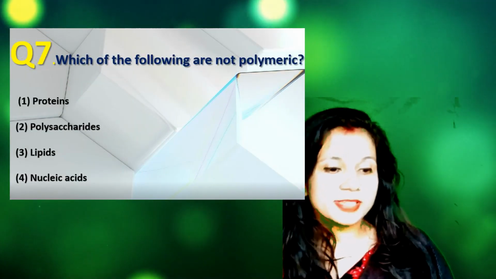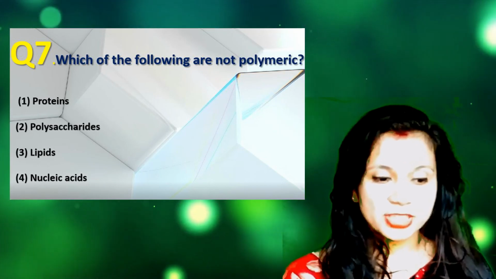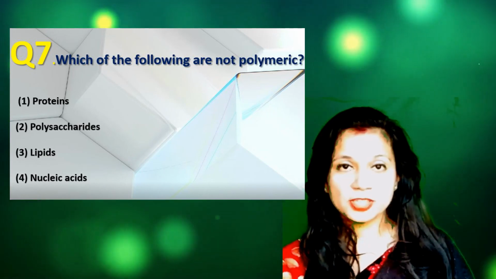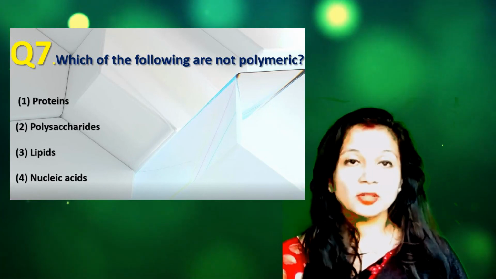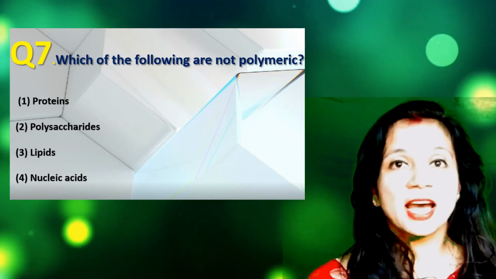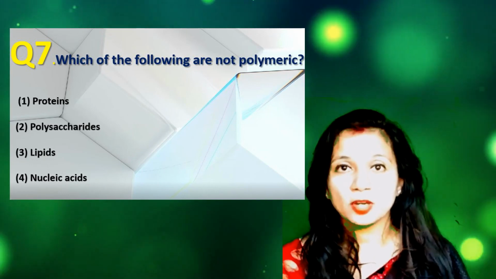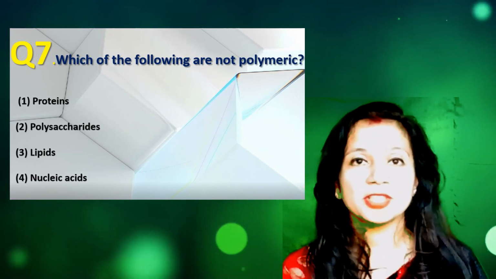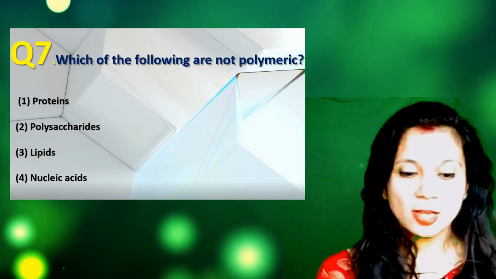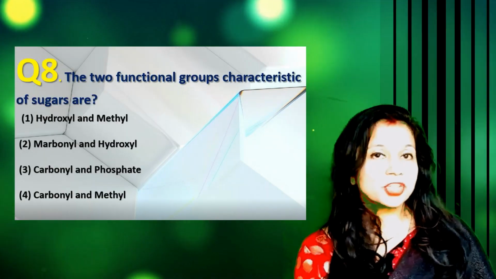Now come to question number 7. Which of the following are not polymeric? First is protein, second option polysaccharides, third option lipids, and fourth option is nucleic acid. We all know that proteins are polymers of amino acids. Polysaccharides are made up of many monosaccharides, and nucleic acid is a polymer of nucleotide, or it is a polynucleotide chain. So the correct option which is not polymeric, it is option number 3, that is lipids. It is not polymeric.